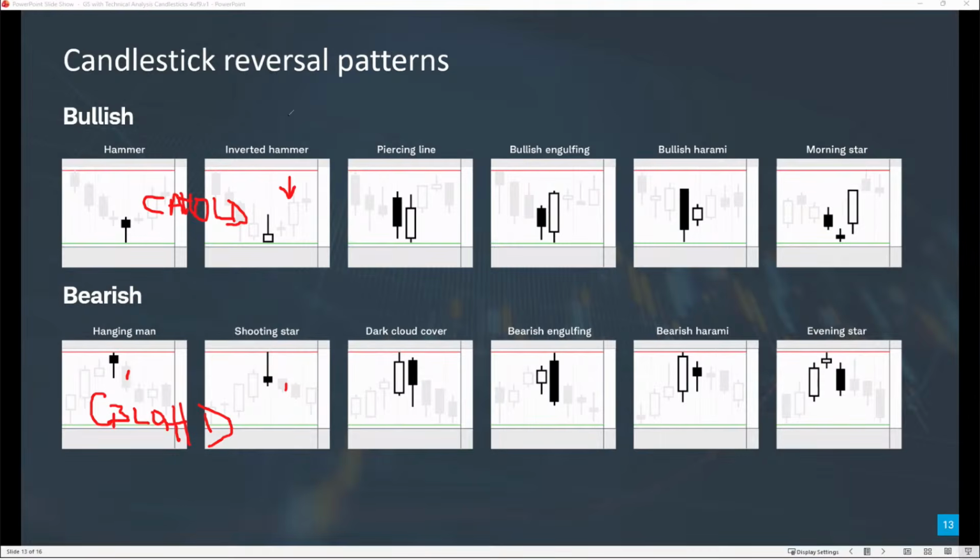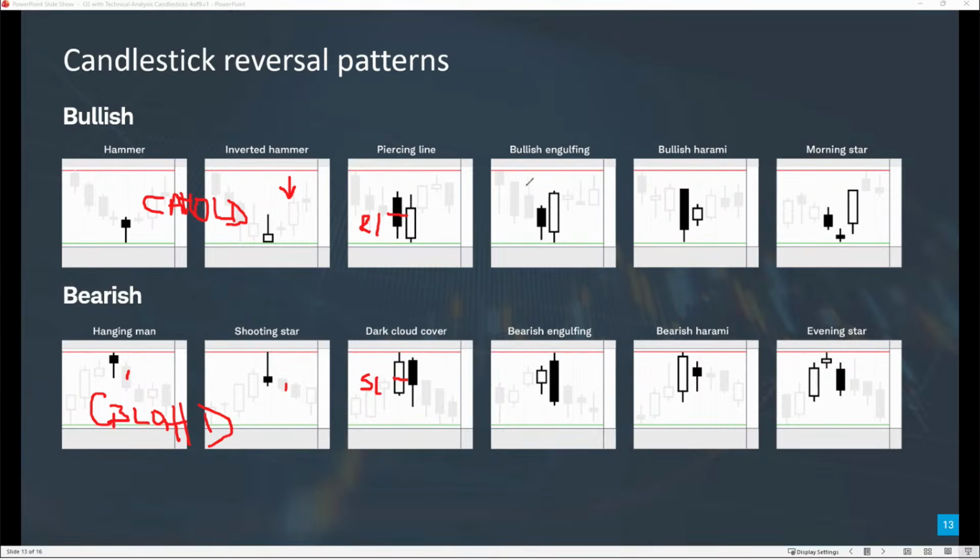Now, a piercing line on the bullish side happens when you have a big down day followed by a gap down on the open, and then it rallies dramatically and comes up through at least this halfway mark, or resistance level 1. We want it to blow through that for it to really count as a piercing line. Dark cloud cover is the opposite. We want it to open higher than where it closed the day before, and then come down through this support level 1, which is that halfway mark.